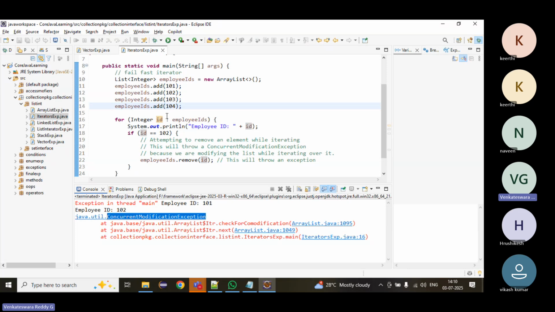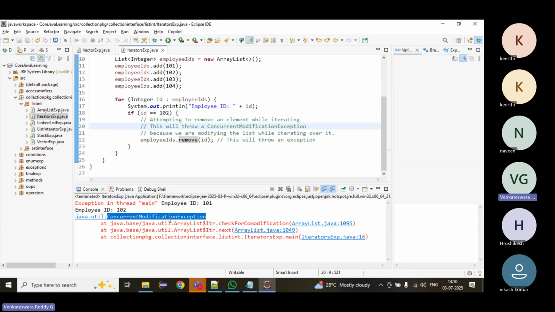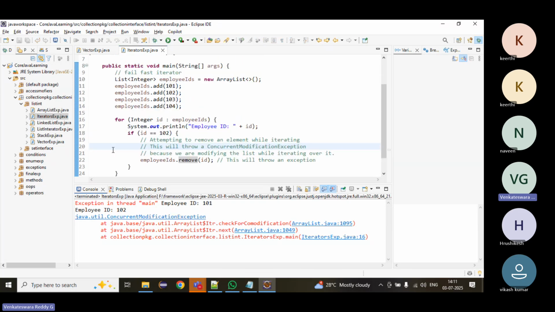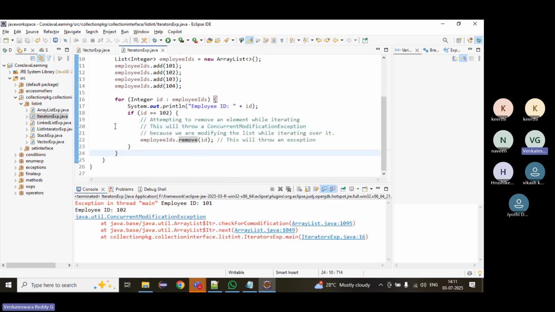While iterating, we are trying to remove the element, so it will not allow it. It will throw a ConcurrentModificationException. This is called a fail-fast iterator.